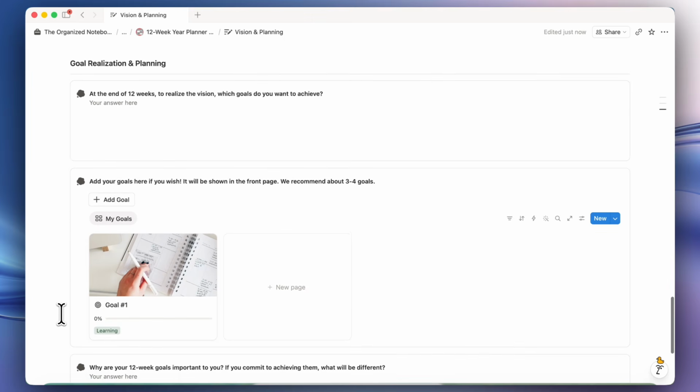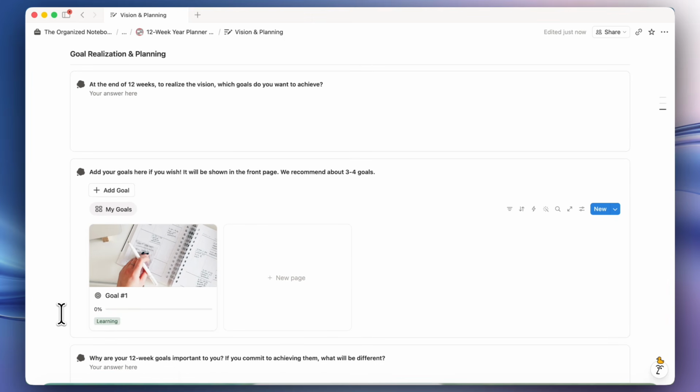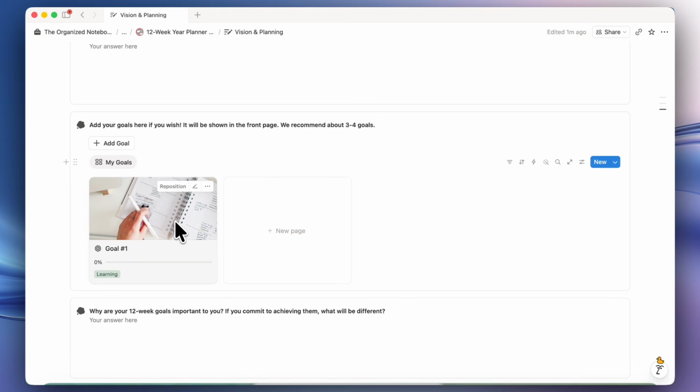The next part is more hands-on, and that is the goal realization and planning. So at the end of the 12 weeks, to realize your vision and these long-term aspirations, what goals do you actually want to achieve? Let's say that my long-term goal is to have a very healthy and active lifestyle. And if that's my vision, then I can start adding my goals. Here, I would recommend maybe 3 to 4 goals, and to make sure that those goals are something that you feel like you can actually achieve.